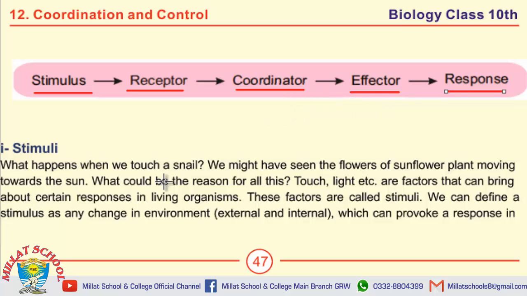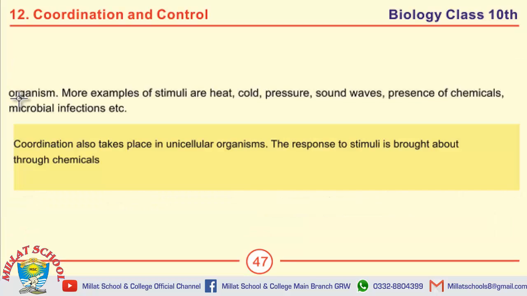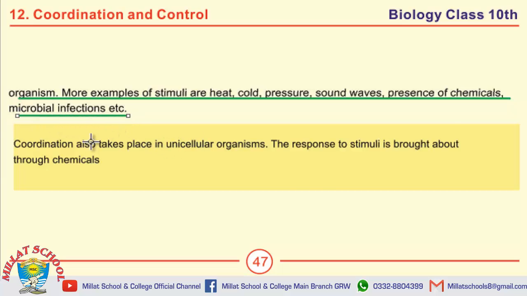Number 1 is stimuli, which is the plural form of stimulus. Define stimulus or stimuli. Give examples. A stimulus may be defined as any change in the environment, external or internal, which can provoke a response in organisms. Examples of stimuli are heat, cold, pressure, sound waves, presence of chemicals, microbial infections, etc.